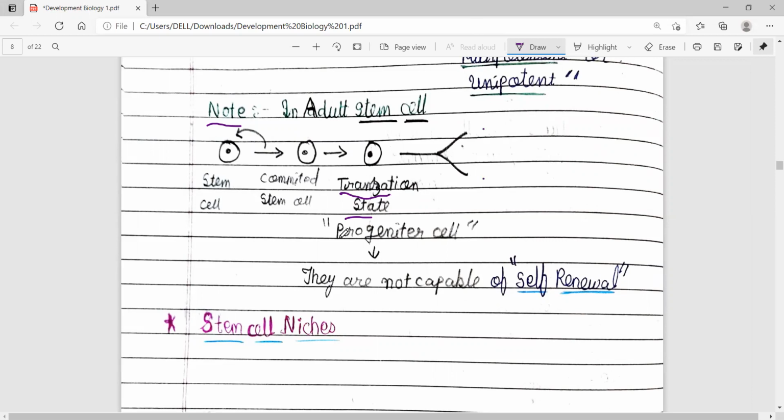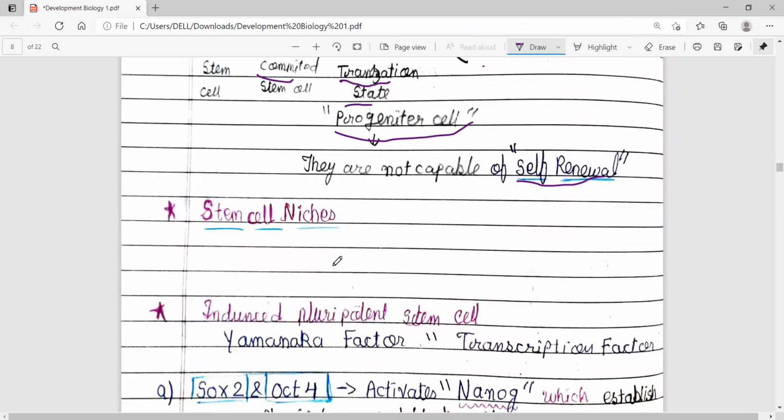So there is always a progenitor cell after the commitment of the adult stem cells. Remember, progenitor cells are not capable of self-renewal.